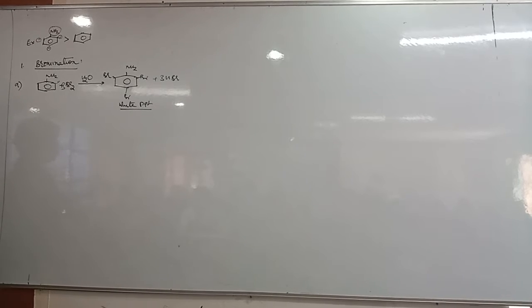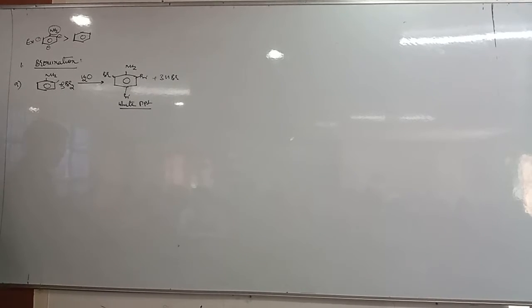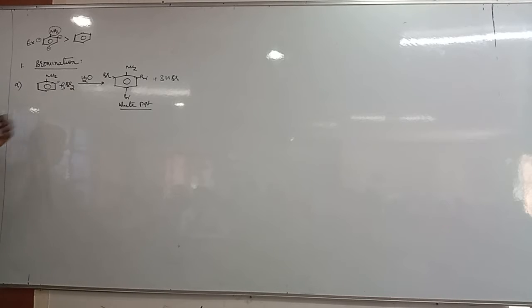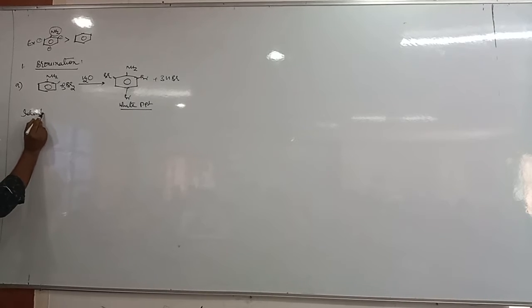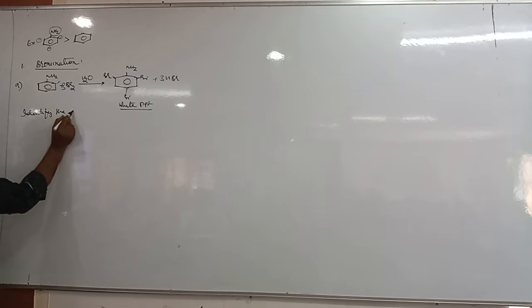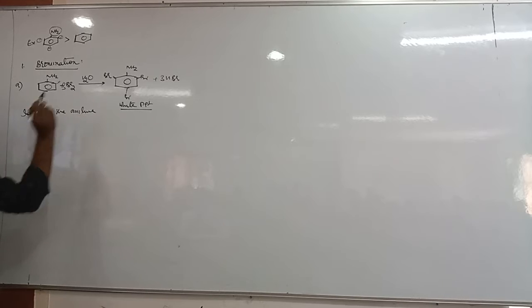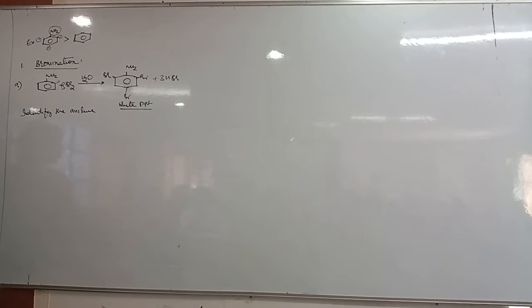Now what is the importance of this reaction? This reaction is used to identify aniline. How? Because of bromine water. What is the color of liquid bromine? Reddish brown.